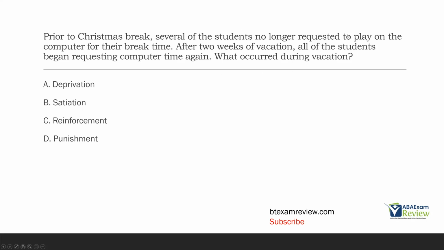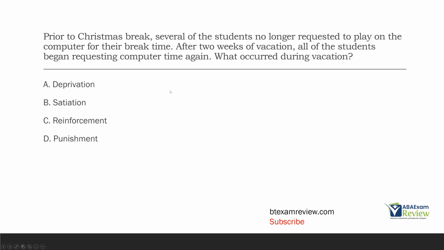The question is asking about what occurred during vacation. So we know prior to vacation, they stopped making requests. Once 2 weeks of vacation passed and vacation was over, the students came back and began requesting computer time again. So what possibly occurred on vacation where all of a sudden students are now requesting computer time again when they had stopped altogether? A, deprivation.